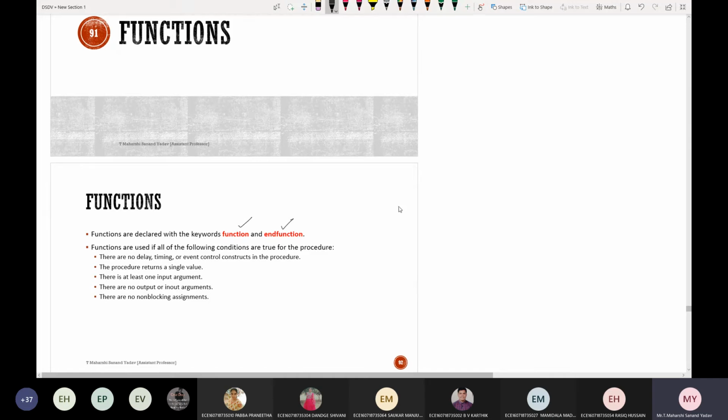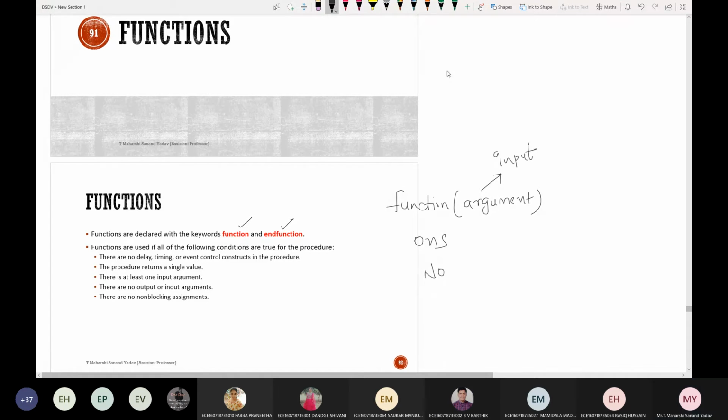Next, what are the other differences in a function? It should have zero timing, correct: zero nanoseconds of execution time, and it should have at least one input argument. Next, can I use delays and event timing control statements here? No, I should not use delay and event timing control statements. And what is one more important concept? Can I call another function from a function?